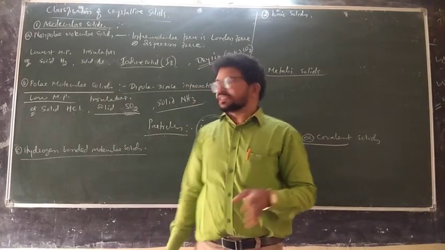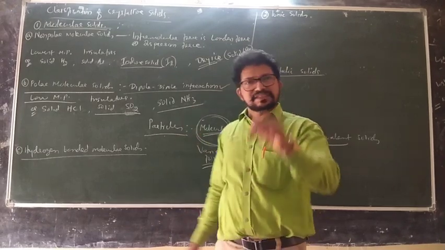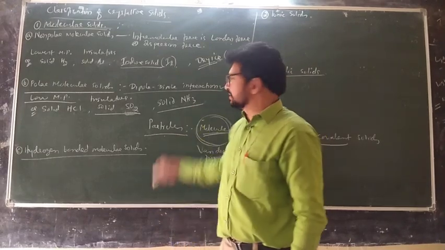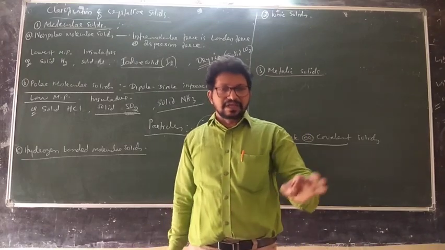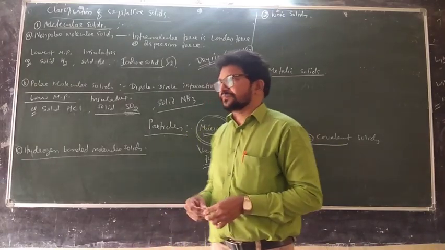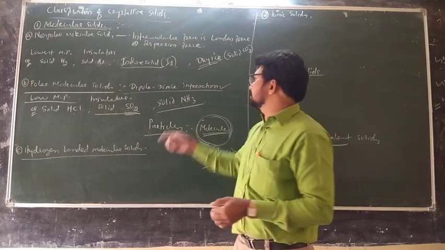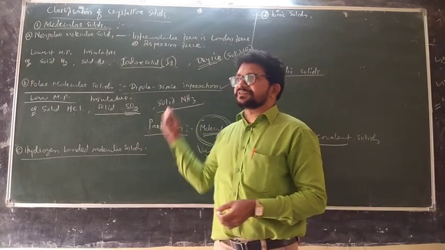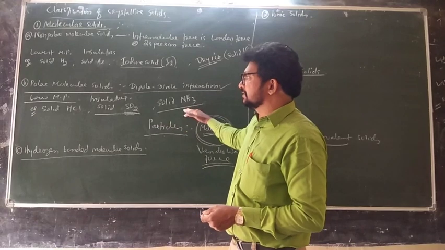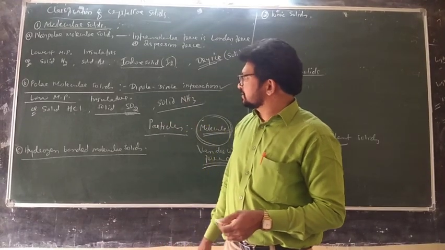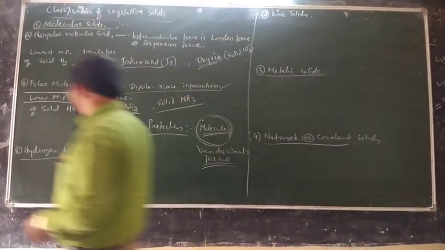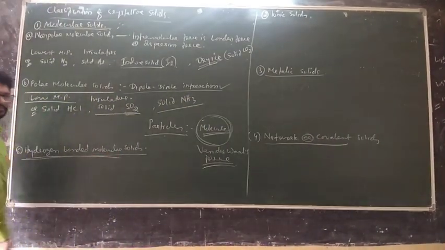Even in the textbook, solid ammonia is given as a polar molecular solid. Even though there is hydrogen bonding, since they are given in the textbook, you take that under this category only, because you have to follow 100% NCERT. Between nitrogen and hydrogen there is hydrogen bonding, but that is the weakest hydrogen bonding, so they have given it under this heading. Let us take it here. Understood?